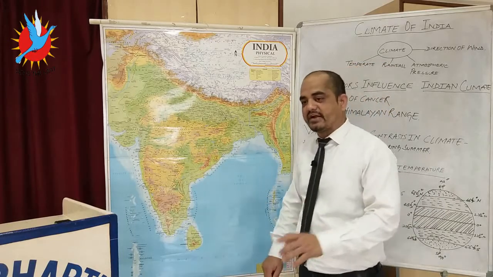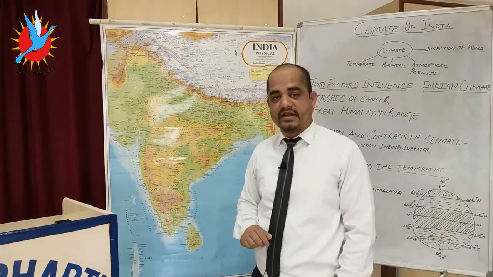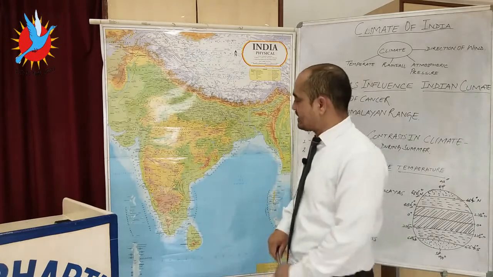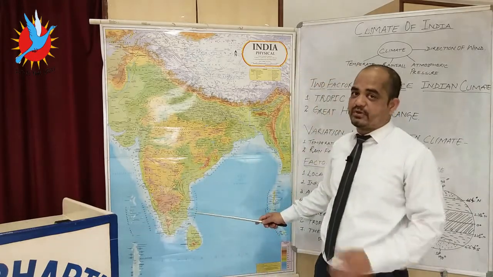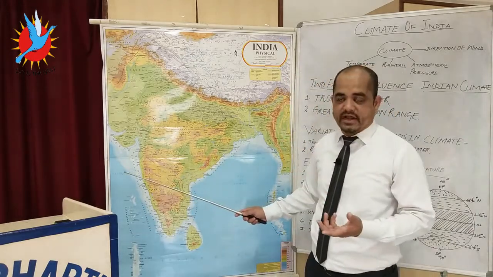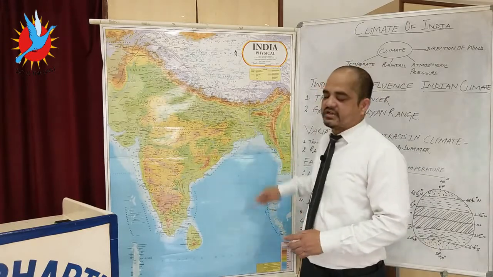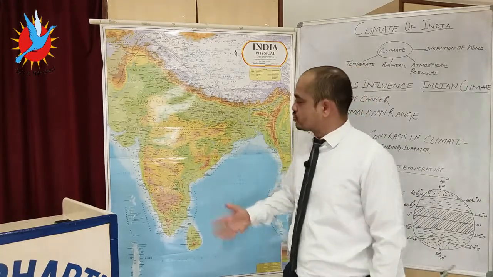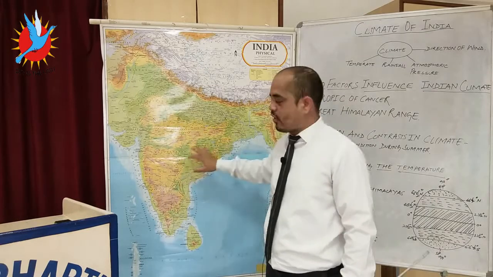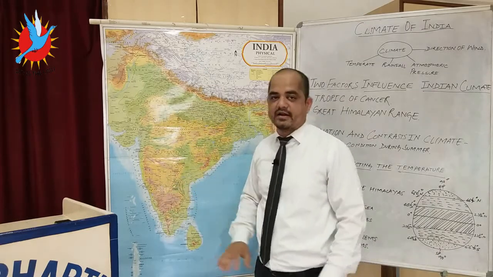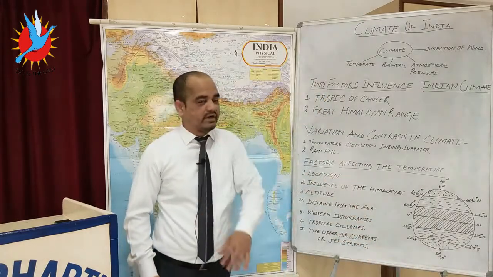The second fact is how the Himalayas are a climatic divider or barrier. It is because of the monsoon-laden winds which cover almost the whole of India. Because of the presence of the Himalayas, they are not able to cross them, so they create maximum rainfall within your country, and India receives summer monsoon and winter monsoon.